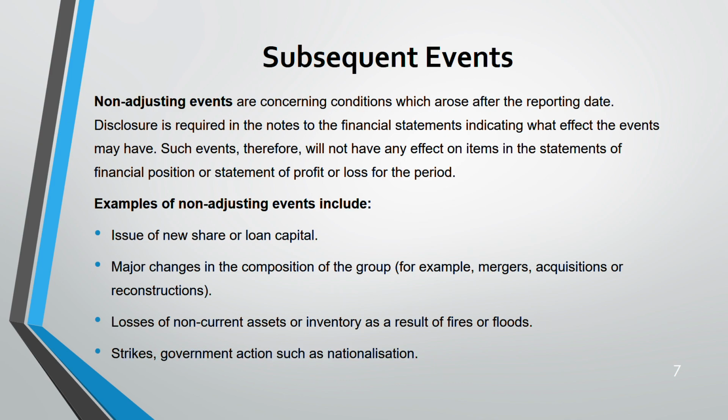Strikes, government action such as nationalization: maybe the government took action after the reporting period, so at the reporting date there was no event, no condition existing, right? Purchase and sale of significant non-current assets, all these are non-adjusting.